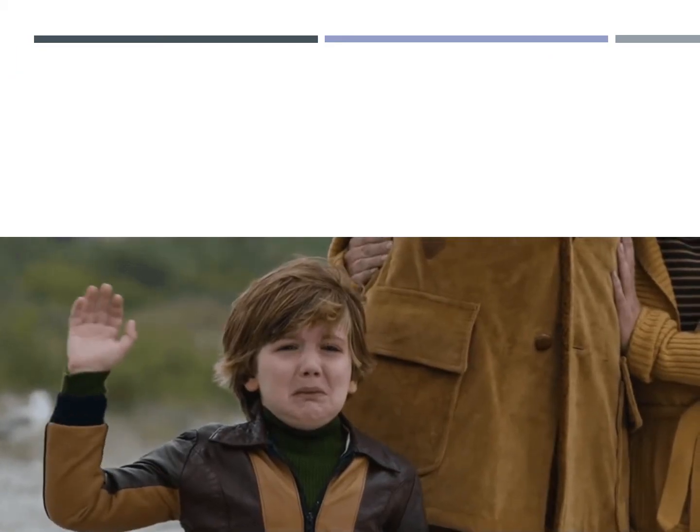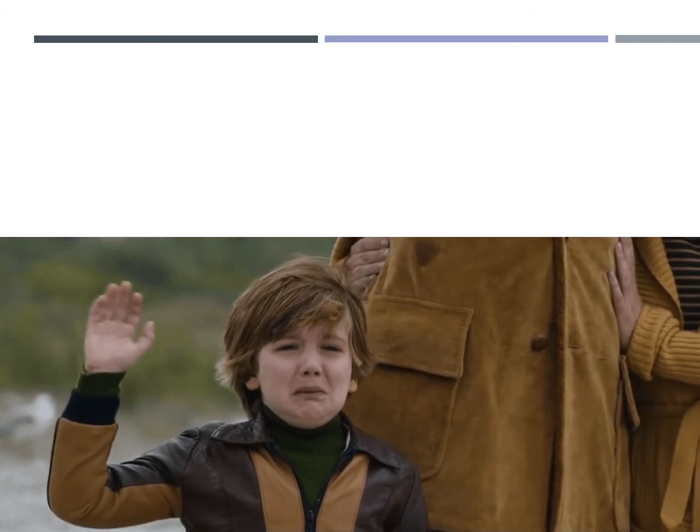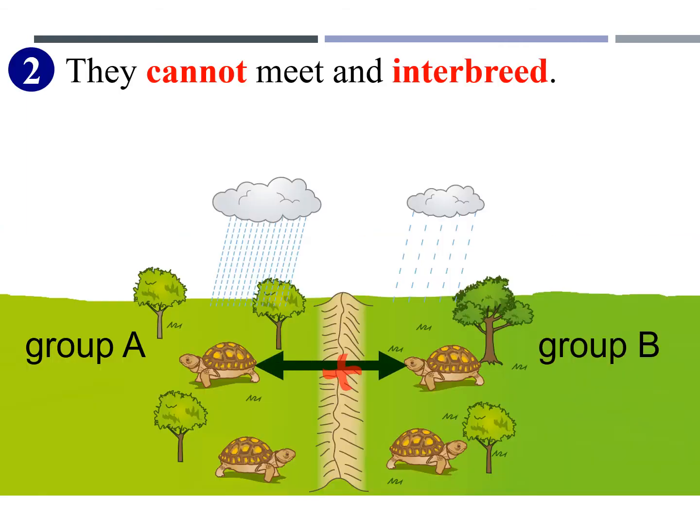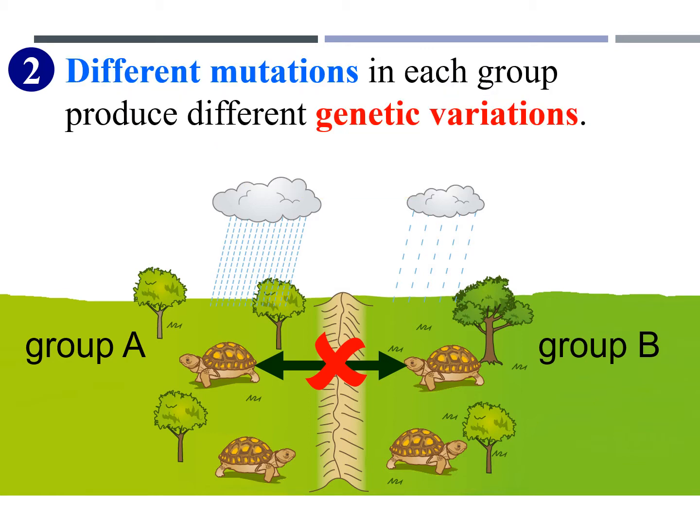Alright, say goodbye to your friends. The two groups are now separated and no longer see each other anymore. Since they are totally separated, they cannot meet and interbreed. Therefore, in between them, there is no gene flow. In the different environments, different mutations occur, so they produce different genetic variation in each group.